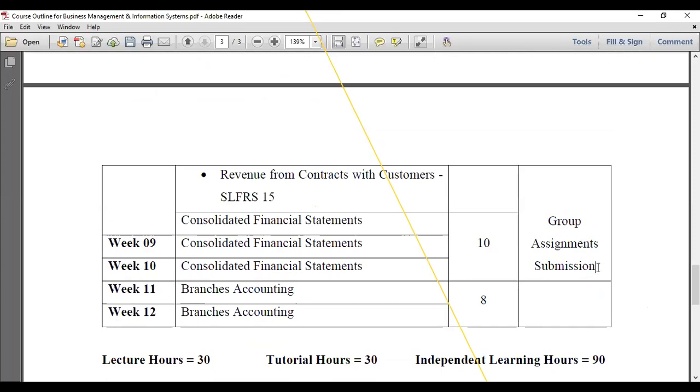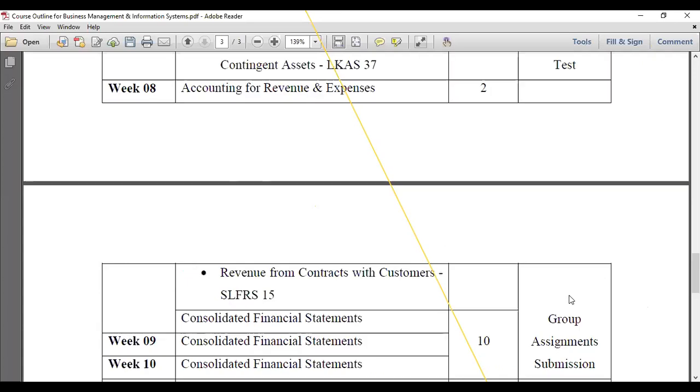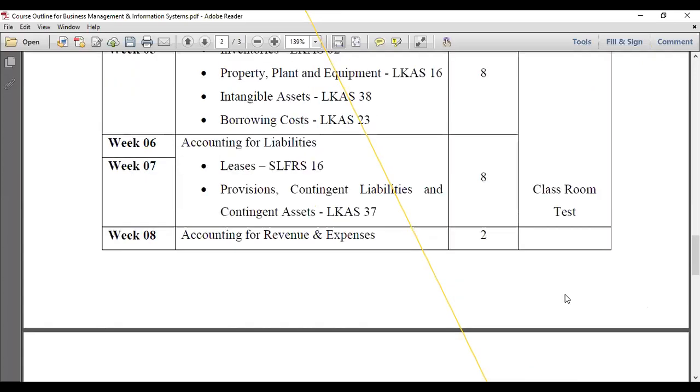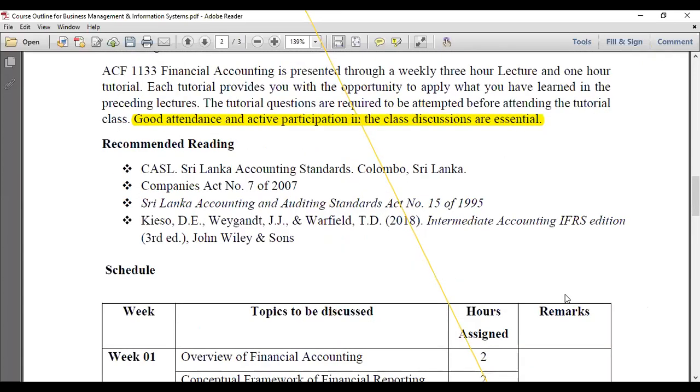So you have to submit your group assignment at the end of the 10th week. Definitely at the end of the 12th week, I will announce or publish your marks on the LMS, right? Then you can evaluate your performance, how much you have earned out of 30, right? Out of 30. Is that clear? Is this schedule clear?